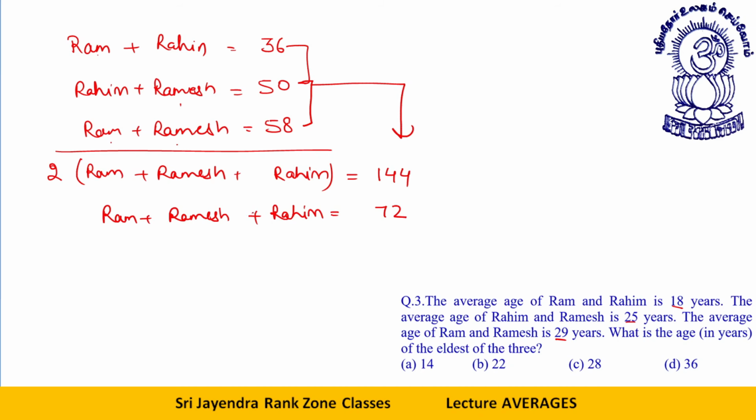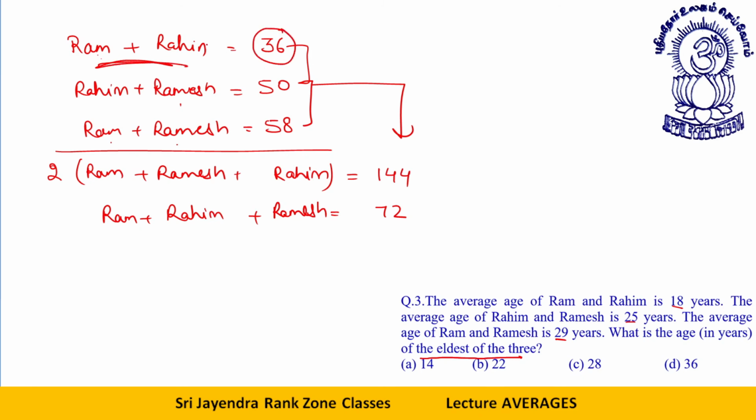Now let me write it like this: Ram plus Rahim plus Ramesh. Either we need to find each of the ages, but we are only being asked for the eldest of the three. We can easily say Ram and Rahim are the youngest, because their combined age is the least.